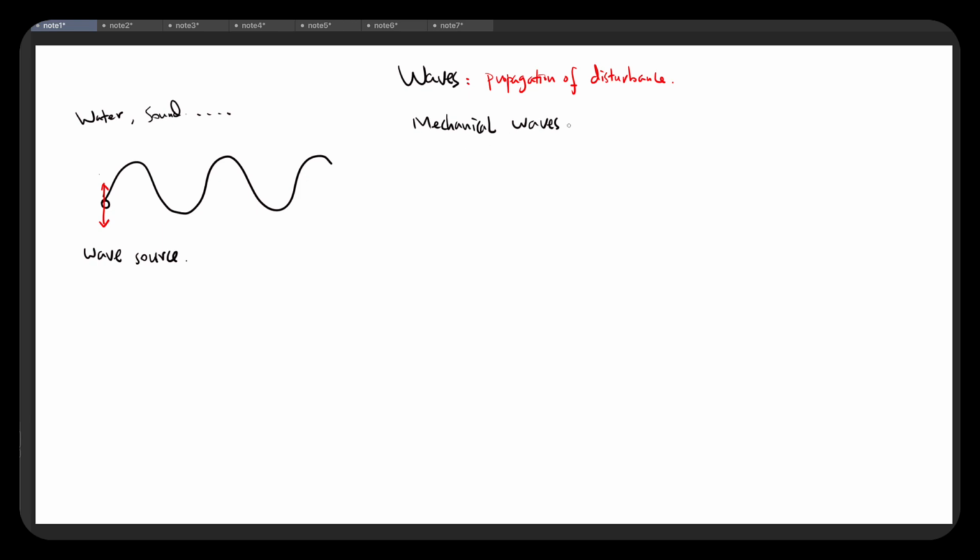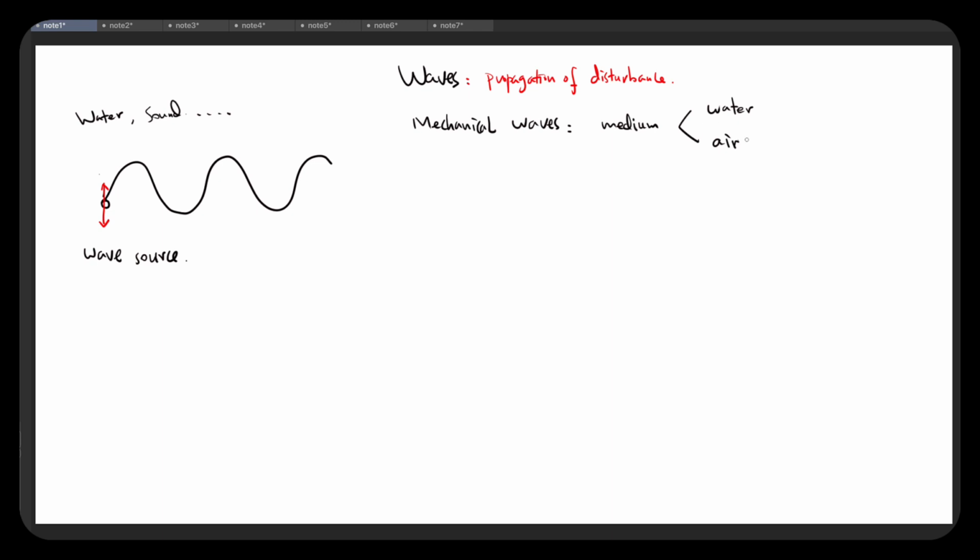So for mechanical waves, we always need a media. We need a media to propagate the wave. So for example, for water wave, the media is water. And for sound wave, the media is air. Okay, so we need something there to propagate. It cannot be vacuum. If it's vacuum blocking the mechanical wave, then mechanical wave cannot go through. So that's why we need a media here to propagate such a wave.